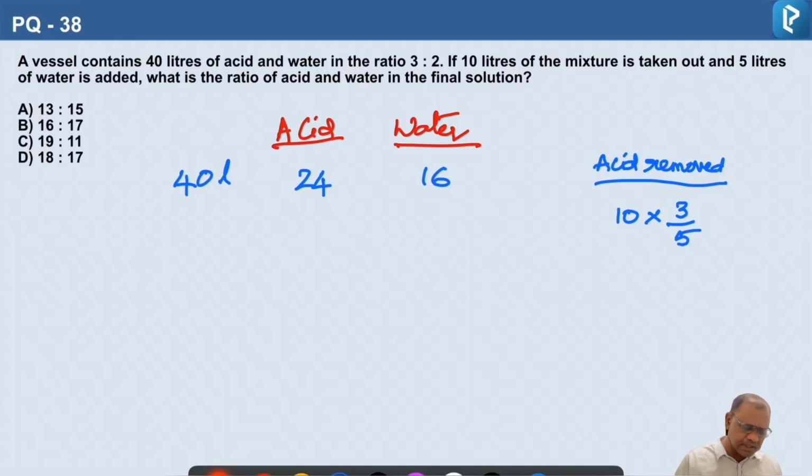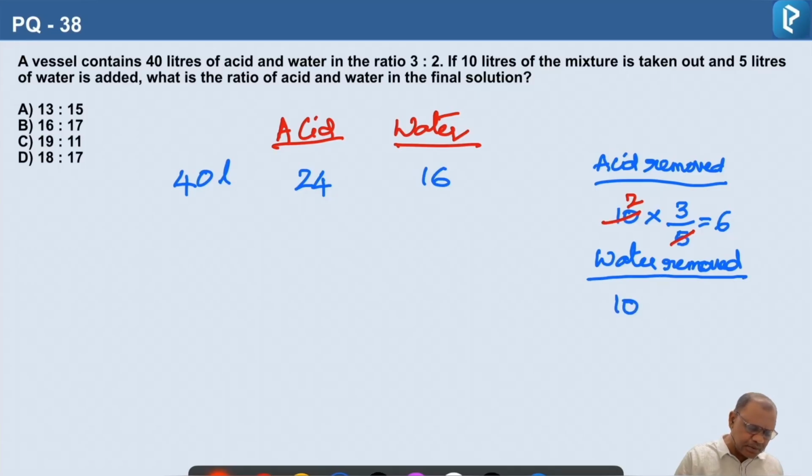So that is 6 liters of acid removed. Next, water removed: 10 into 2 by 5, 2 parts of water is removed. That means 4 liters of water is removed.